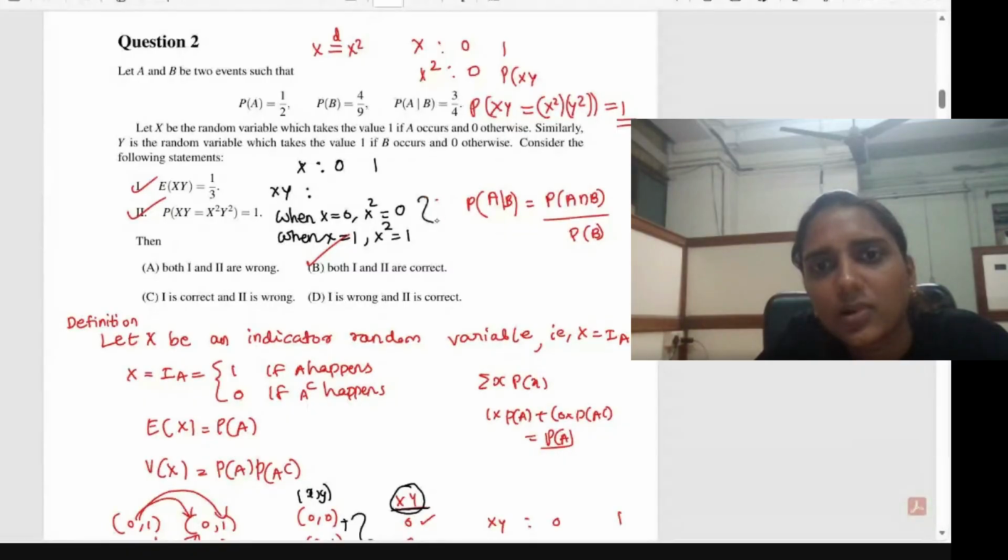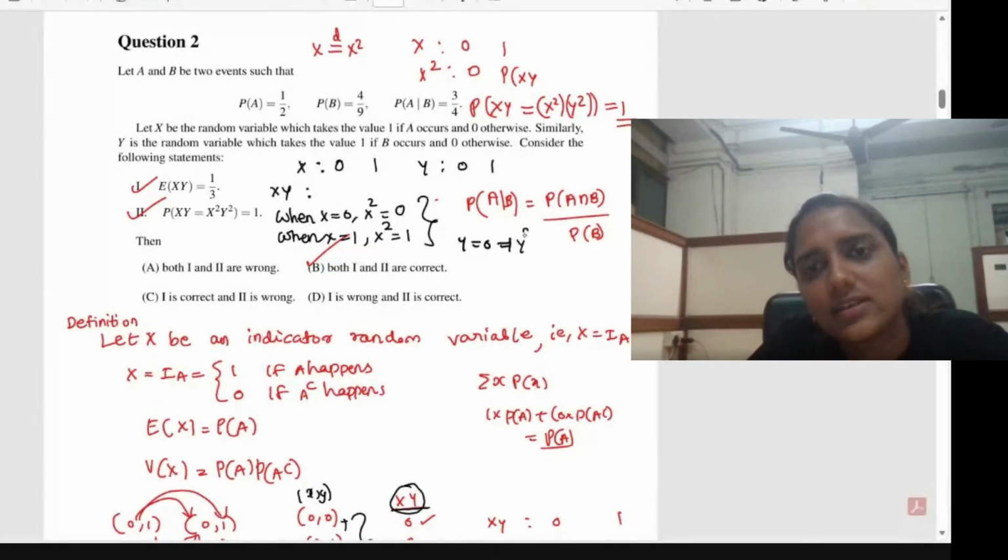You understood this part? Yes. Similarly for y: y also takes the two values 0 and 1. When y equal to 0, y square is again 0. When y equal to 1, y square is equal to 1. So x into y can take two different values 0 and 1.